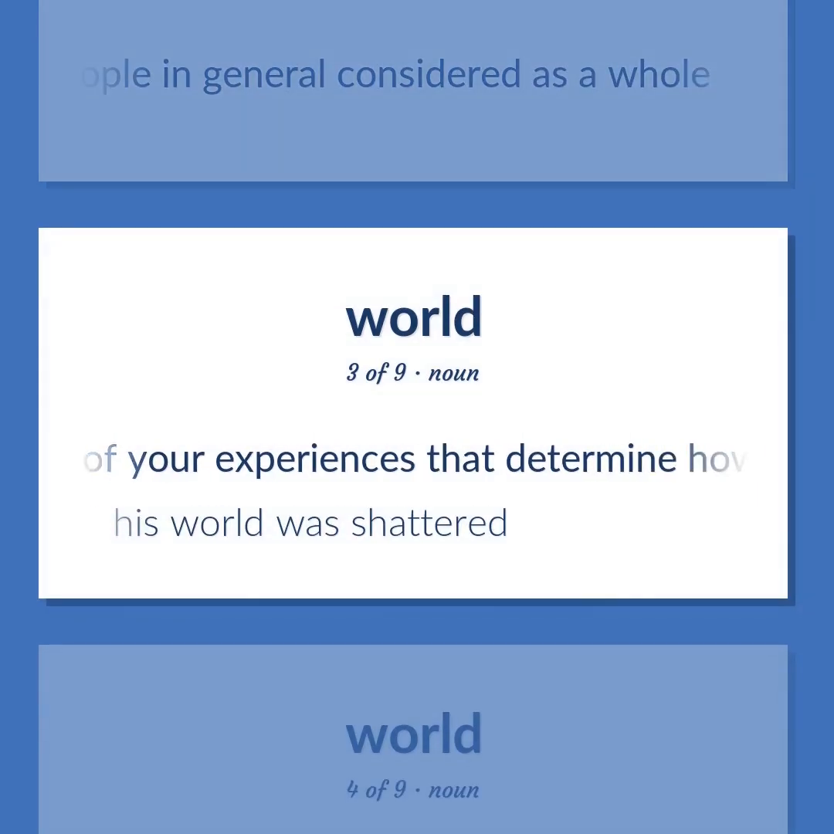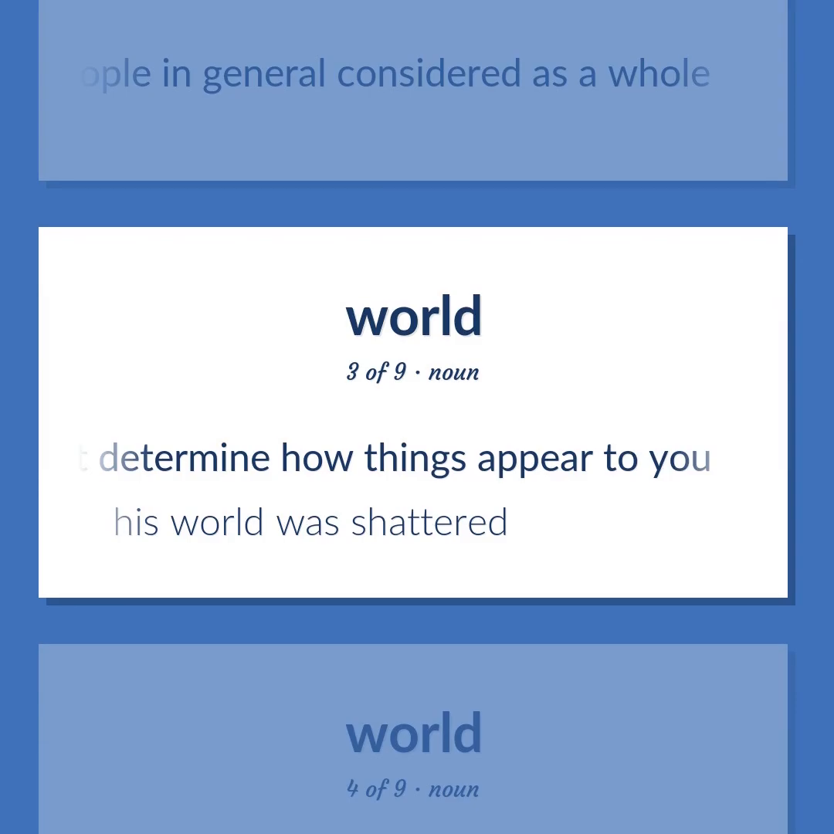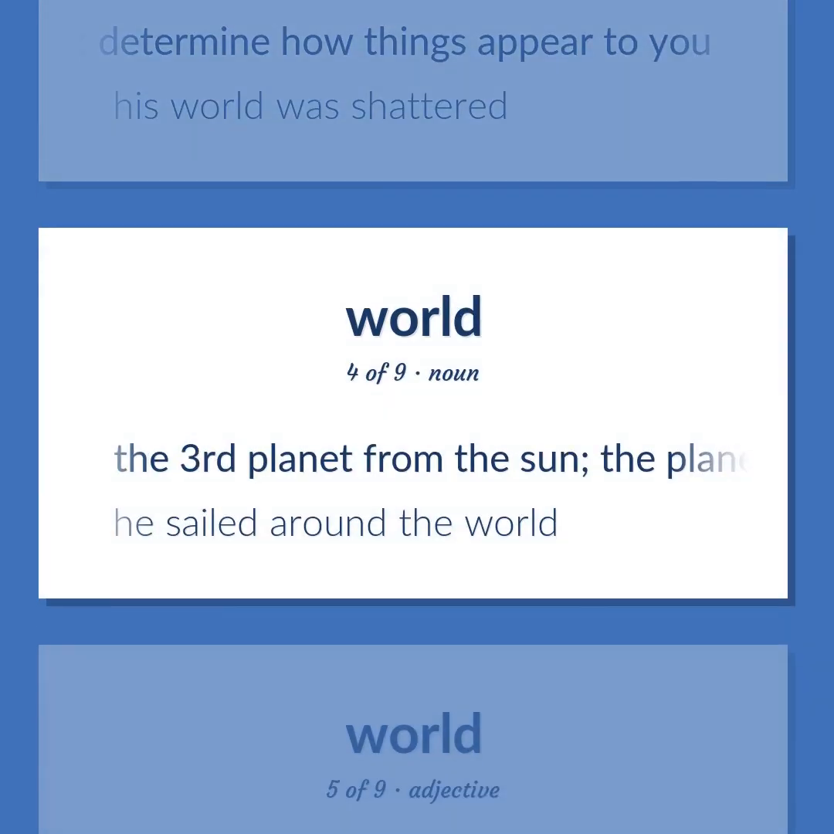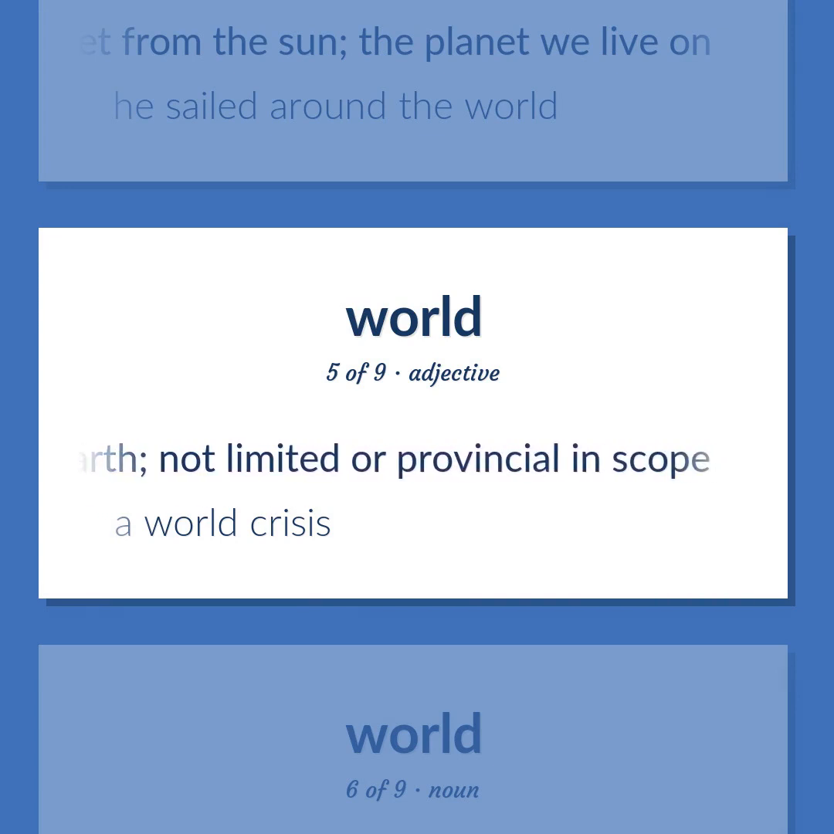All of your experiences that determine how things appear to you. His world was shattered. The third planet from the sun, the planet we live on. He sailed around the world. Involving the entire Earth, not limited or provincial in scope. A world crisis.